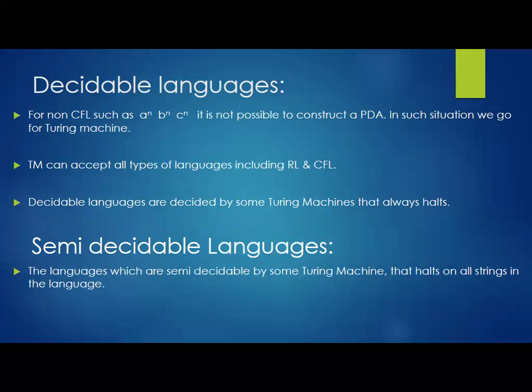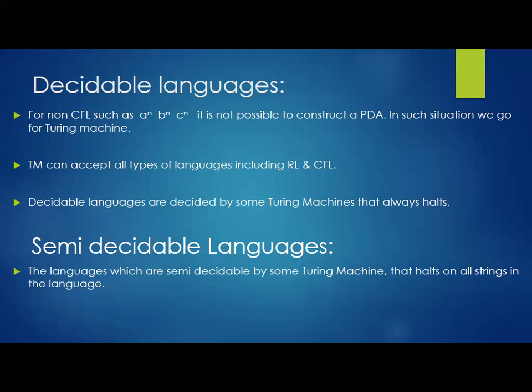Then decidable languages and semi-decidable languages. For the time being, we will just have a glance, because this is not the time to discuss them in detail, but we will go through some basic concepts. For a non-context-free language such as a to the power of n, b to the power of n, c to the power of n, it is not possible to construct a PDA. So what an FSM cannot compute can be computed by a PDA, and what a PDA cannot compute can be computed by someone else. Who is that? In such a situation we go for a Turing machine.